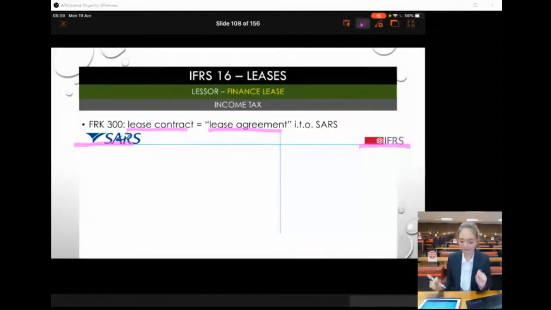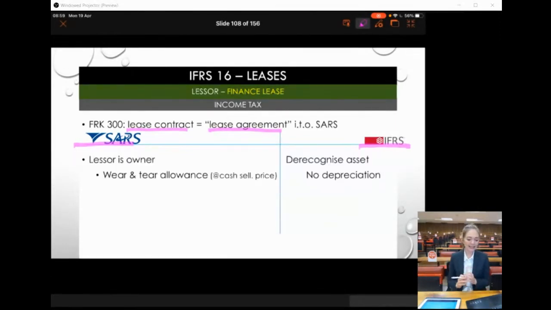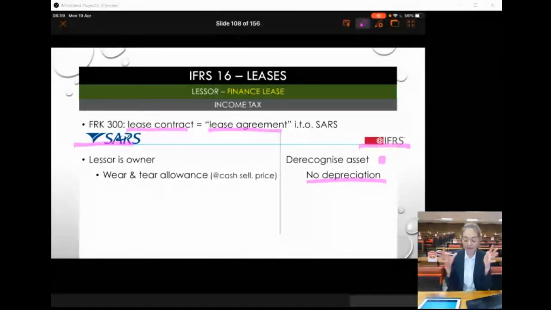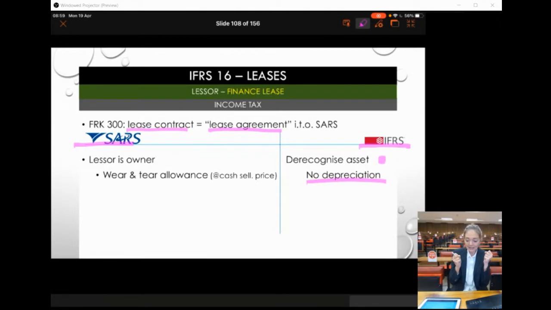All our lease agreements are going to be lease agreements, which means, yes, and I see that Mr. Du Plessis has already said that for accounting purposes we will not have depreciation because, remember, we de-recognize the asset. We don't have that asset anymore for accounting purposes. On the commencement date, we de-recognize the asset. But SARS says, well, I don't care what journals you did, from our viewpoint you are still the owner, therefore you are going to get a wear and tear allowance, whether you want to or not. You're going to get that.